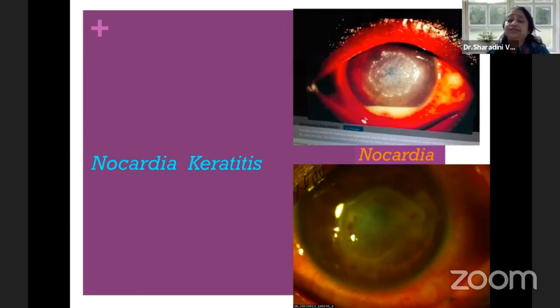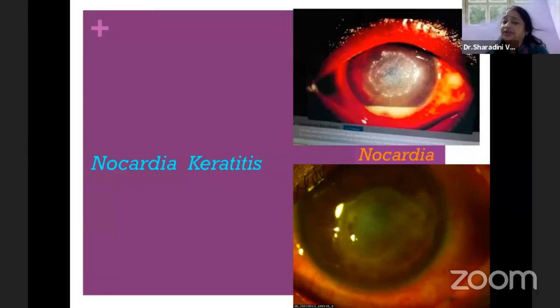Now, this case is a typical presentation, but most of the time it is misdiagnosed as fungal keratitis, because the dots which are seen in this red pattern have feathery margins. So it is treated as a fungal ulcer. But we have to have this picture in mind. If we see this, we have to suspect nocardia.